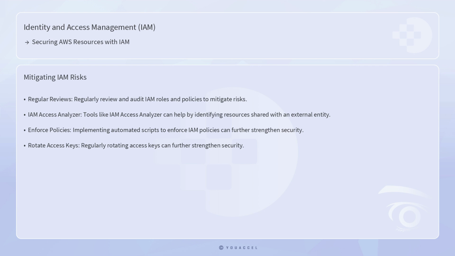To mitigate such risks, a best practice is to regularly review and audit IAM roles and policies. Tools like IAM Access Analyzer can help by identifying resources that are shared with an external entity, ensuring that any unintended permissions are promptly addressed. Additionally, implementing automated scripts to enforce IAM policies and regularly rotating access keys can further strengthen security.